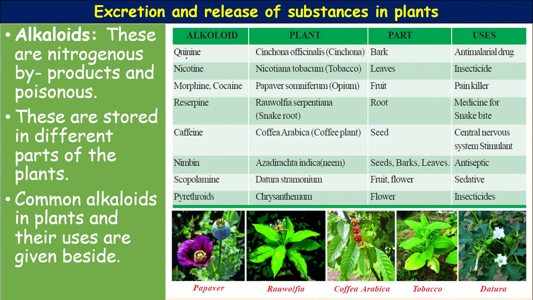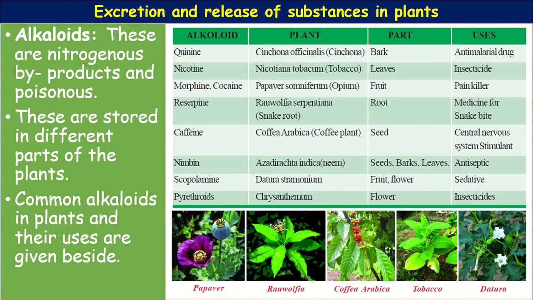Alkaloid names: quinine, nicotine, morphine, cocaine, reserpine, caffeine, nimbin, scopolamine, pyrethroids. These are all the alkaloids. Some plants are also given: Papaver somniferum, also called opium; Rauwolfia serpentina, also called sarpagandha; Coffea arabica, from which caffeine is produced; tobacco, Nicotiana tabacum.